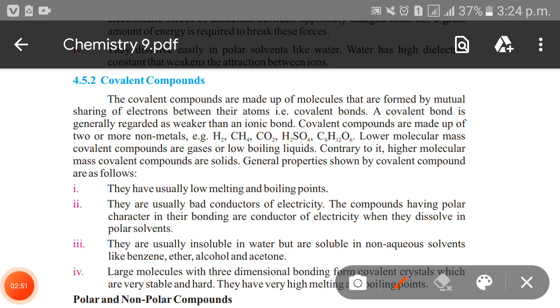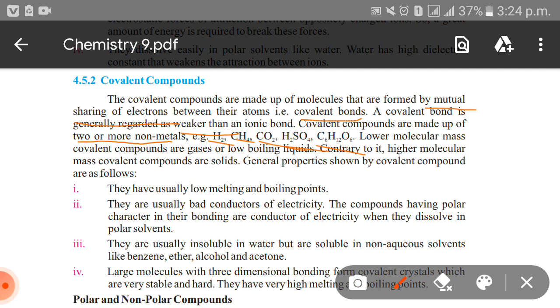The covalent compounds are made up of molecules that are formed by the mutual sharing of electrons between their atoms, which forms a covalent bond. A covalent bond is generally regarded as weaker than the ionic bond. Covalent compounds are made up of two or more non-metals, such as hydrogen, methane, carbon dioxide, sulphuric acid, and glucose.